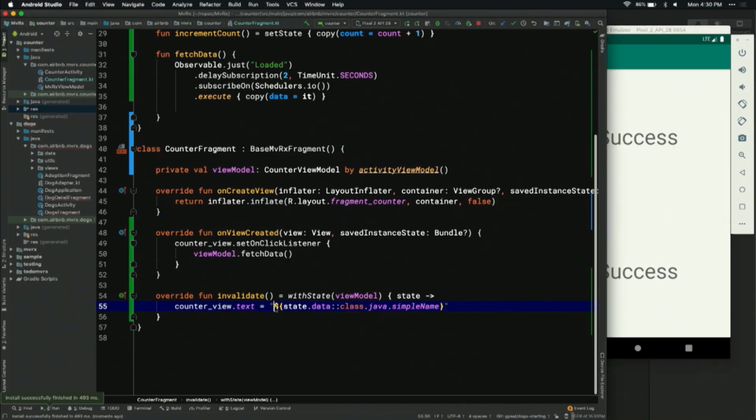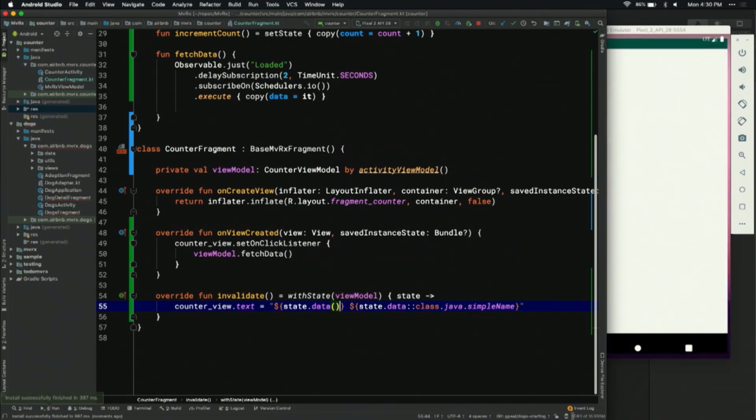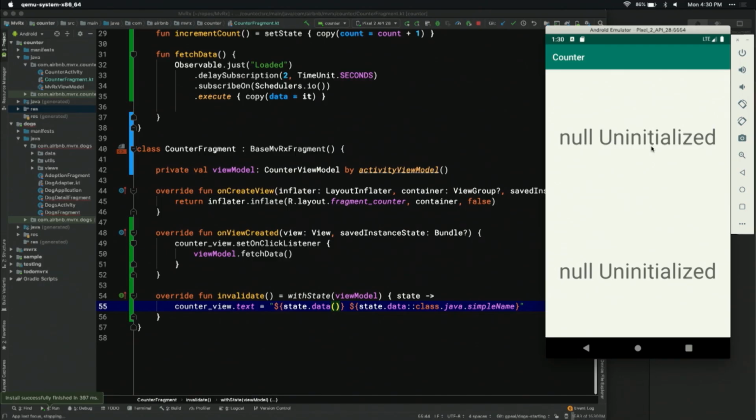Now we can make this easier. Instead of showing success, let's actually just show that successful value. So let's go in here, and now what we're going to do is we're going to call state.data, and we're just going to call it like a function. So it's null. I'll explain this in a second. Loading. And loaded is the value from our observable here. So we've taken async and we've overloaded the invoke operator. So you can call it like a function, and it returns a nullable form of whatever generic type your async is. So that you can just invoke it, and if it's successful, you'll get the value. Otherwise, you'll get null. All right.